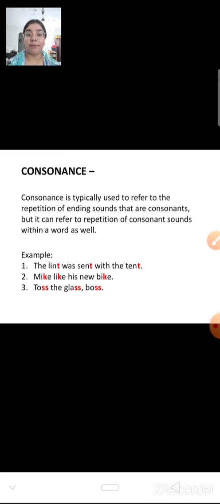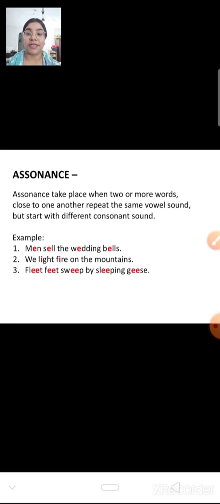The second example, Mike like his new bike. K, K, K is repeating. Why have we not taken E? Because E is a vowel and we just have to take consonants. So remember this also. Toss the glass, boss. So double S is repeating at last. That is why it is known as consonance. Now the next is assonance.